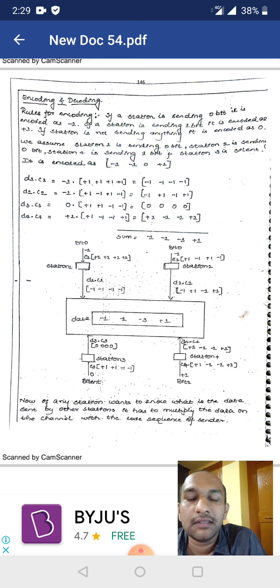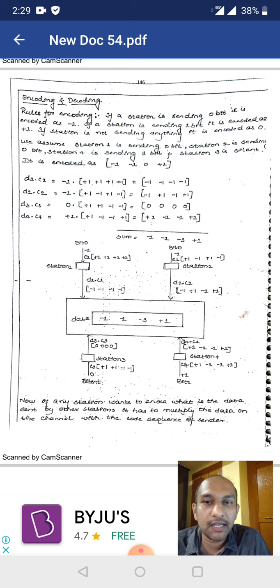So here, think that in an encoding we have some set of rules. If the station wants to send the data bit 1, then it is encoded as plus 1. If the station wants to send the bit 0, it is encoded as minus 1. If it doesn't want to send any of the data, it is encoded as 0.